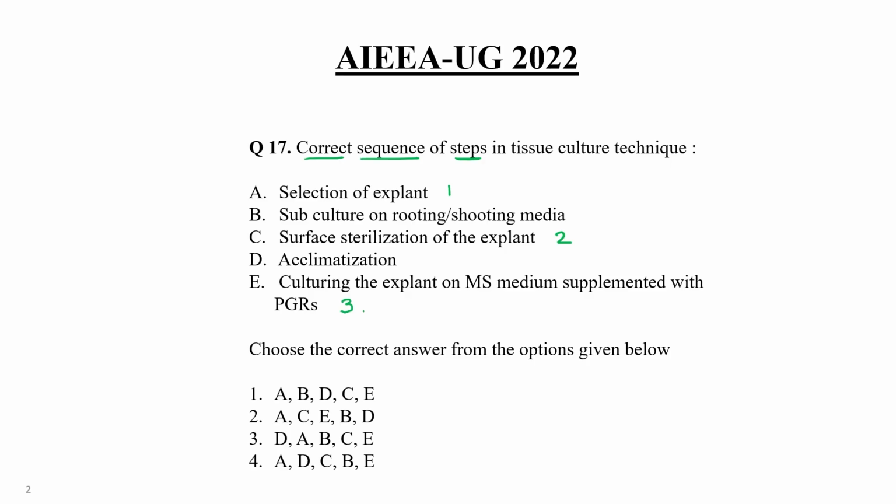Okay, initially growth, callus formation, and then after that rooting and shooting, second step. So first is selection of explant, then sterilization of the explant, then put that explant on MS basal media, and then subculture that explant on rooting and shooting media. So this is the fourth step.